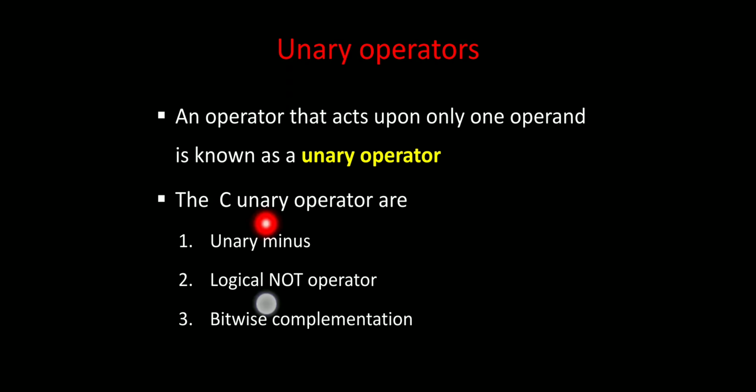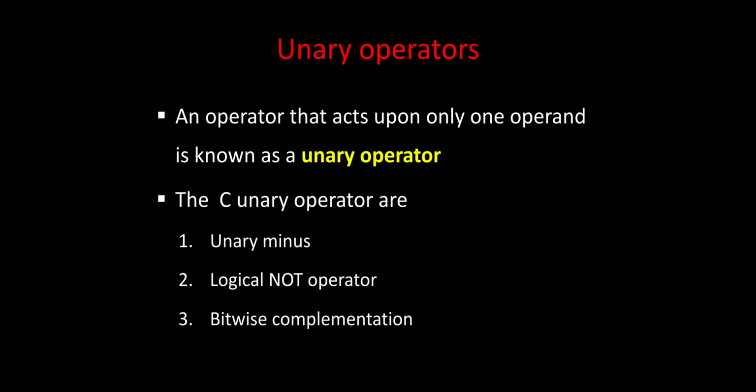The C unary operators are classified again into subtypes. First one is unary minus, then logical not operator, and bitwise complementation. These three subparts are included in the unary operator.